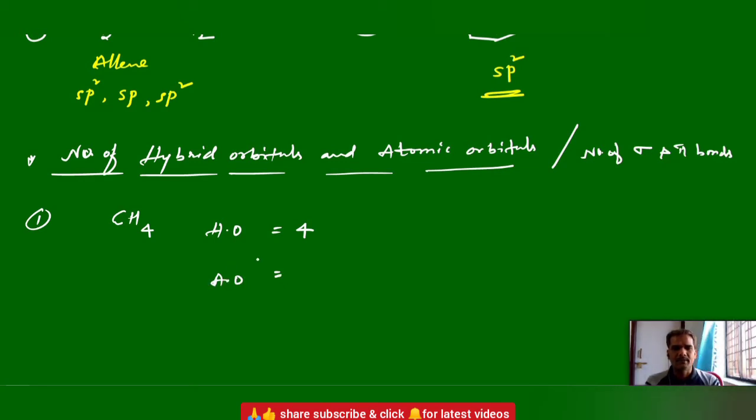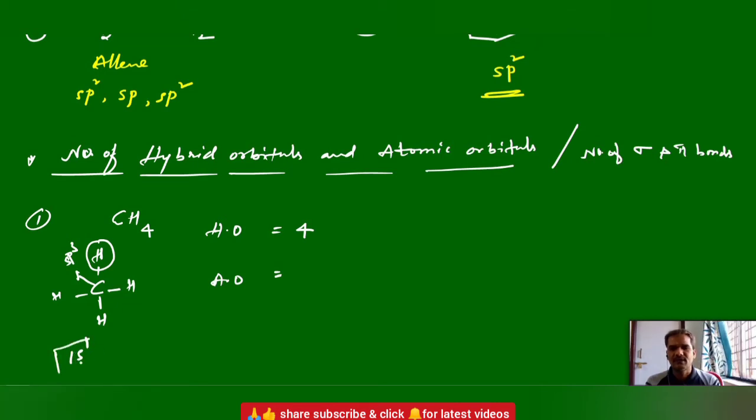How many atomic orbitals? This is very important. You should know the structure of methane. You write the expanded structure for methane. This is the expanded structure, right? Now here, this central carbon undergoes sp3 hybridization, which means 4 hybrid orbitals. But hydrogen is also involved in bond formation, right? So how many orbitals does hydrogen have? One atomic orbital, 1s1, the hydrogen electronic configuration.